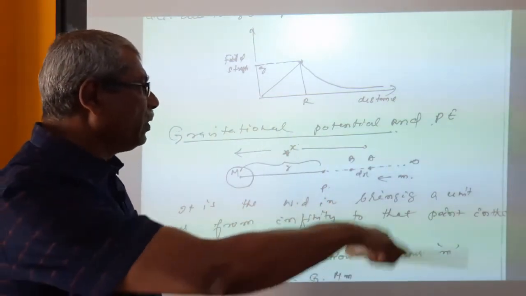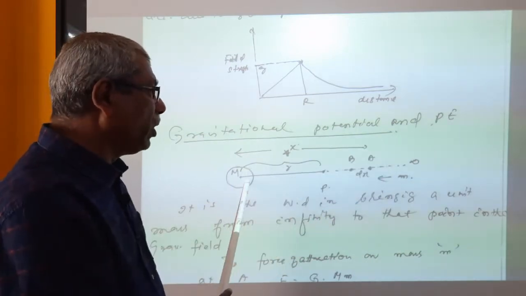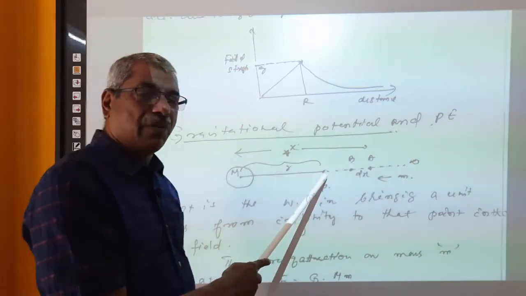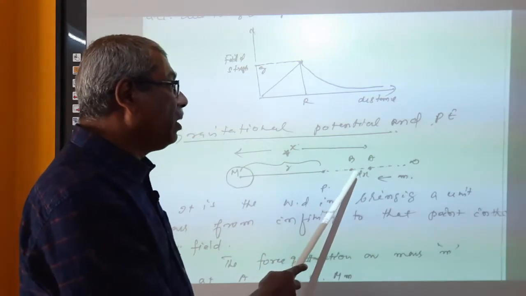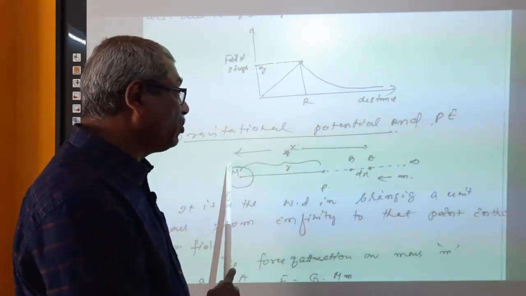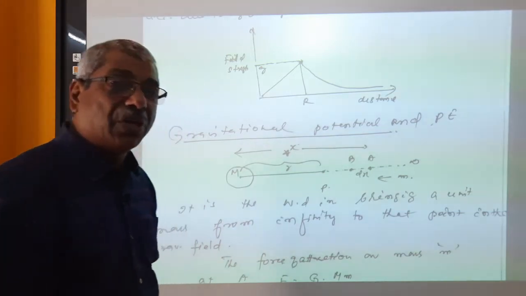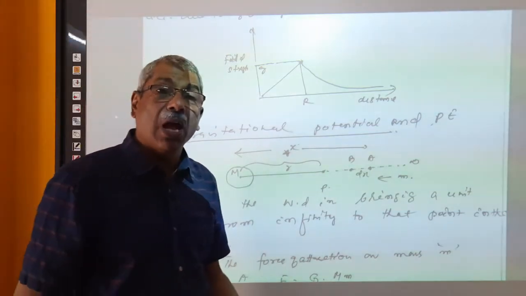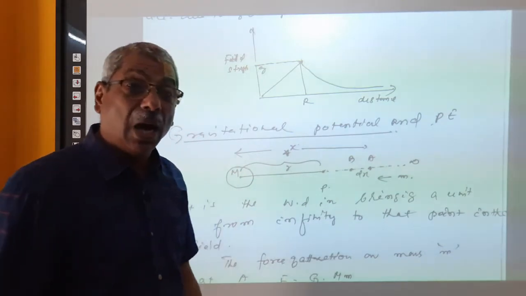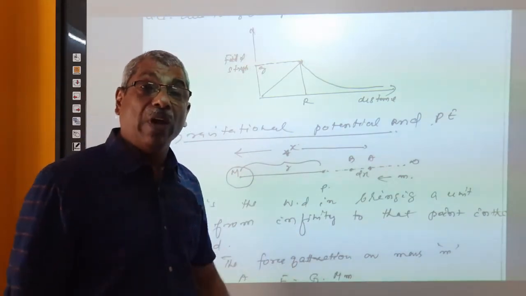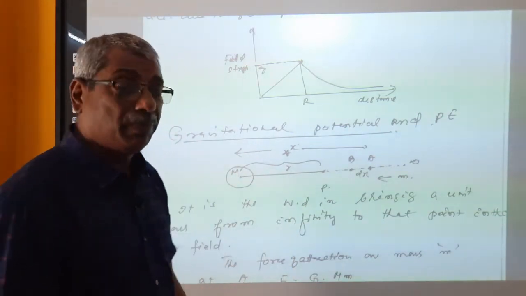All these are in the gravitational field of this body. For example, this point P is in the gravitational field of this body. The point A is also in the gravitational field of this body, and point B is also in the gravitational field of this body.